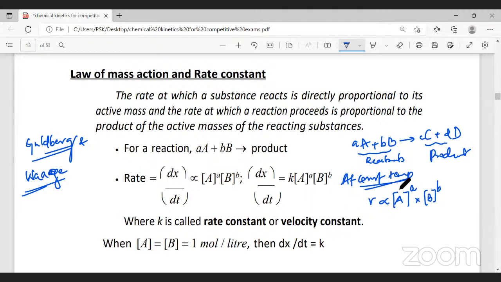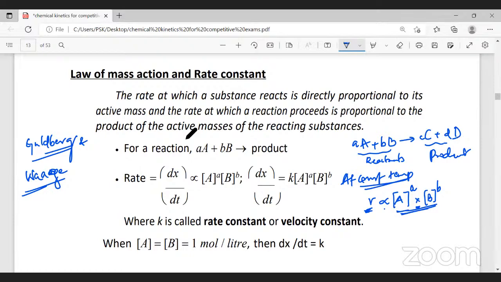What is the law of mass action? At constant temperature, the rate of a reaction is directly proportional to the product of the molar concentrations of the reactants whose coefficients are raised to their power. Clearly, from the law of mass action, we understand the speed of the reaction, or the rate of a reaction, depends only on the concentration of the reactants. It does not depend on the concentration of the product.